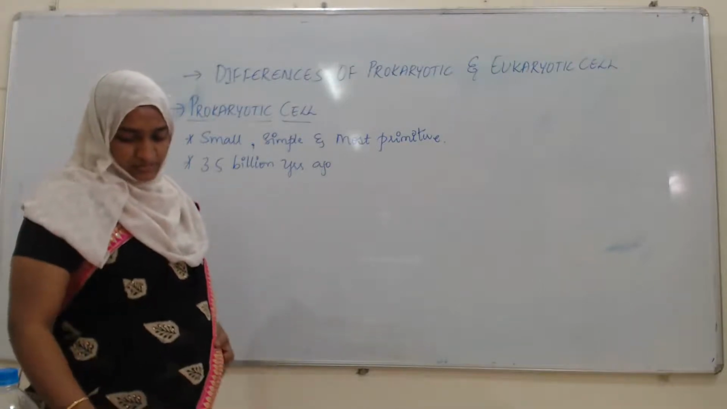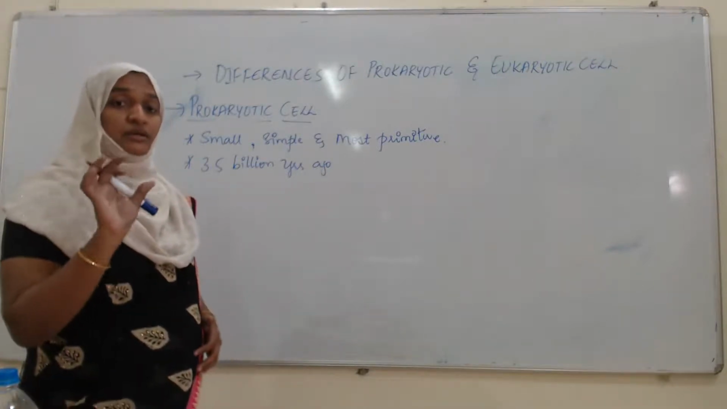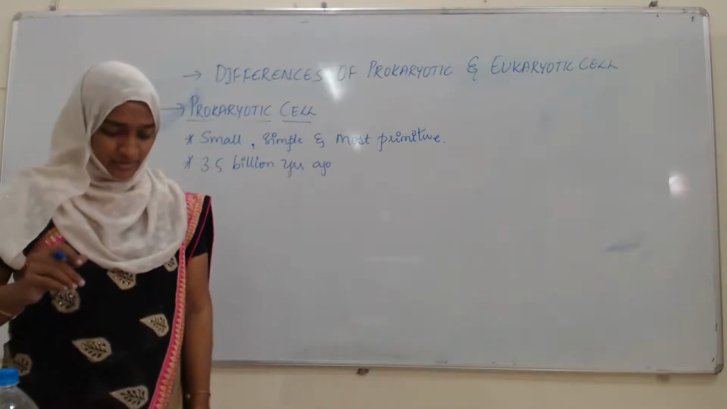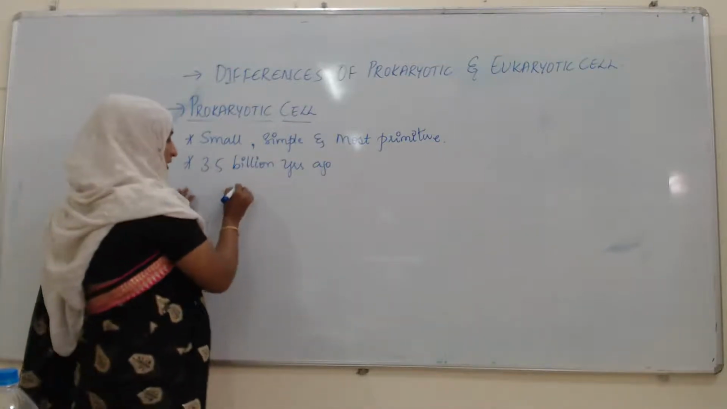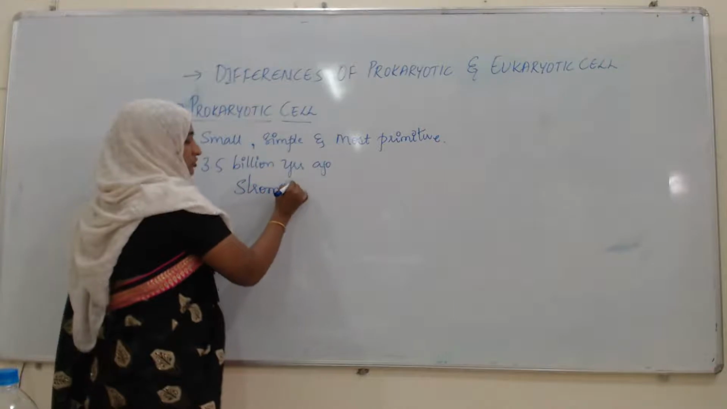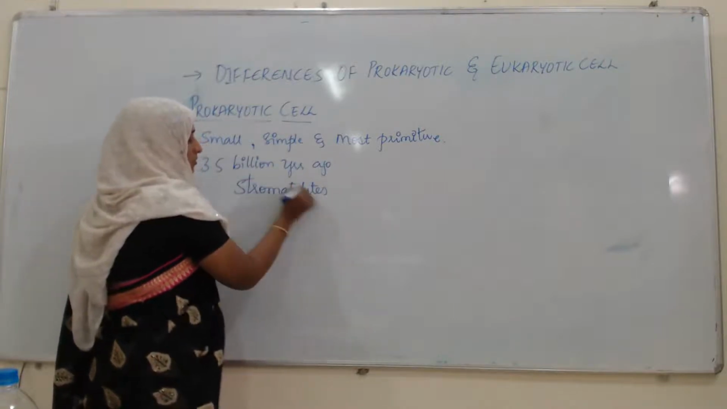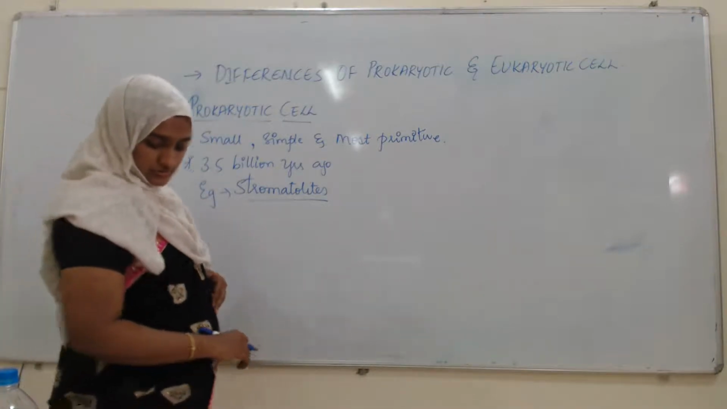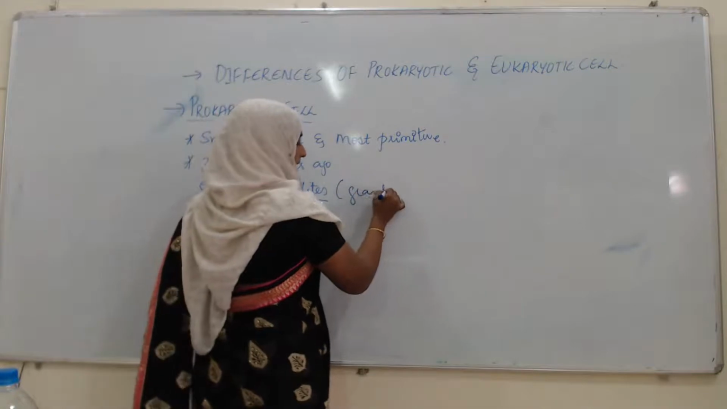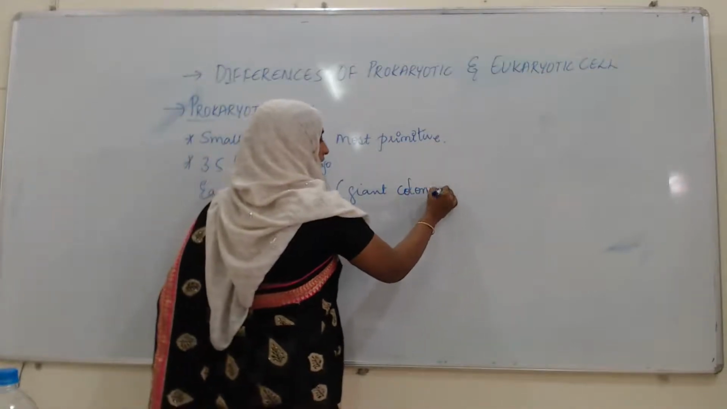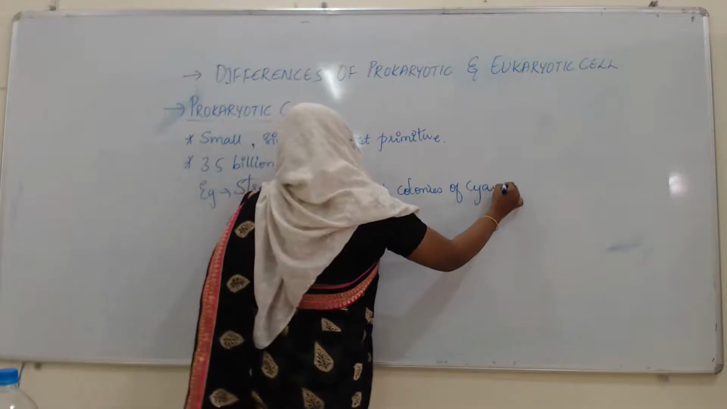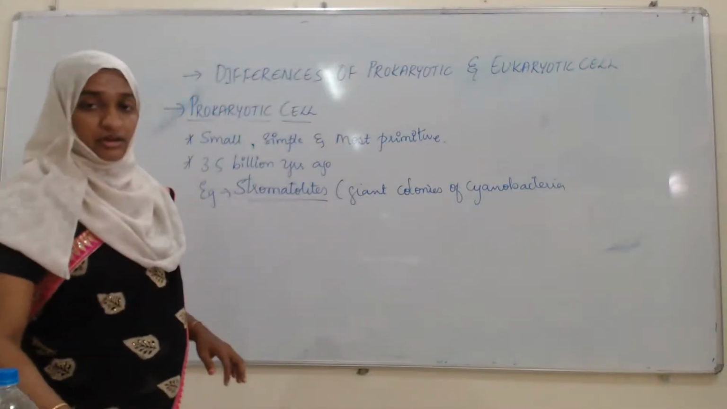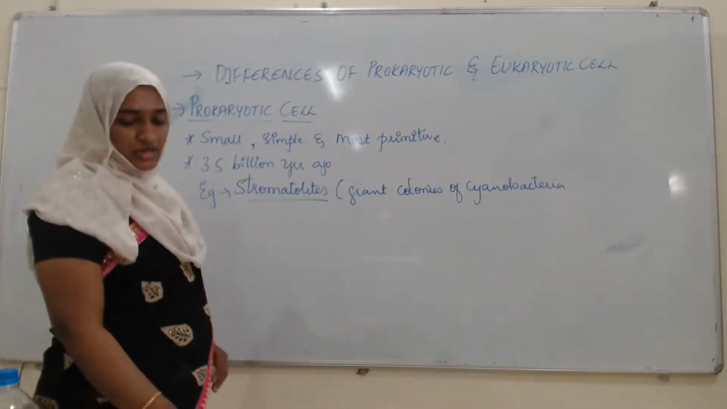For example, the bacteria which first came into existence in this world are the stromatolites. What are stromatolites? They are giant colonies of cyanobacteria, which are also known as blue-green algae.